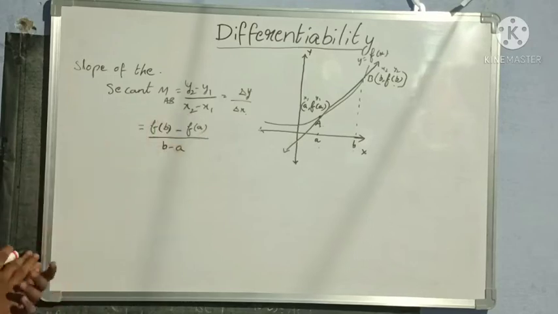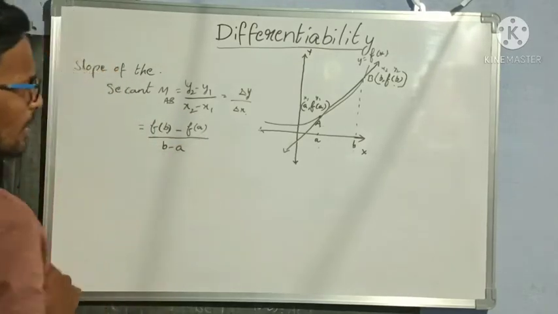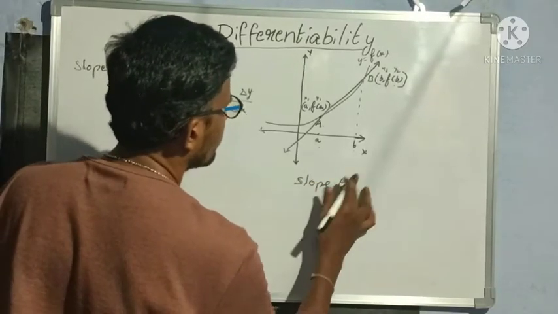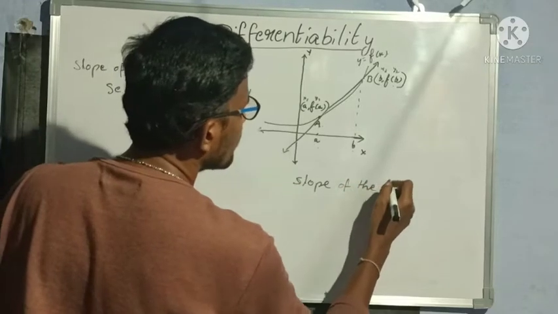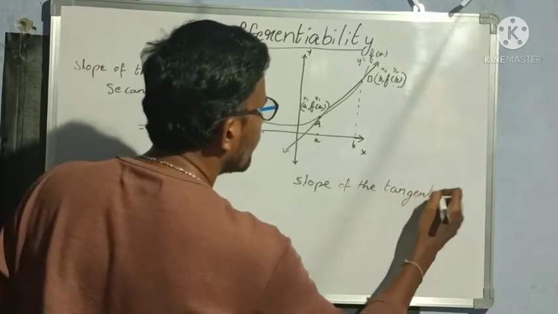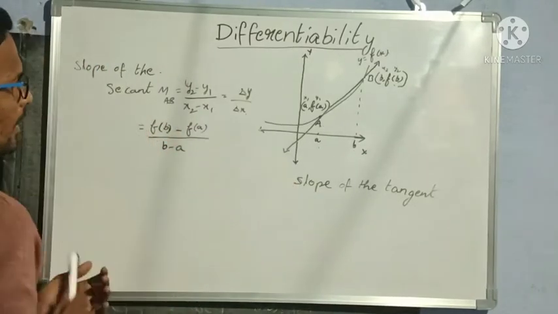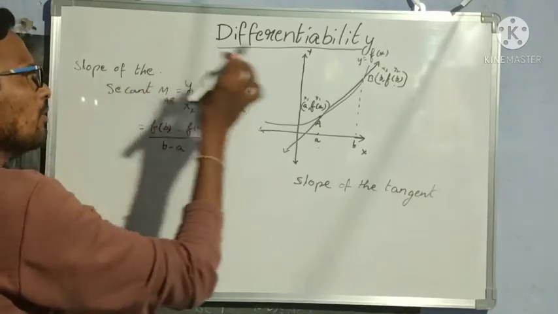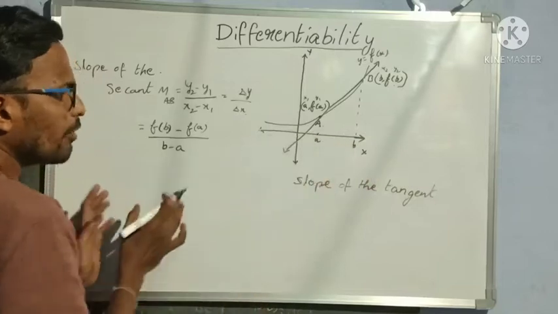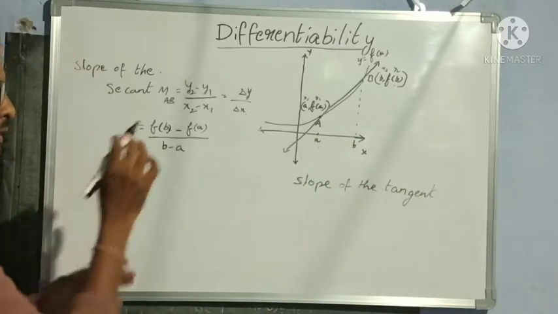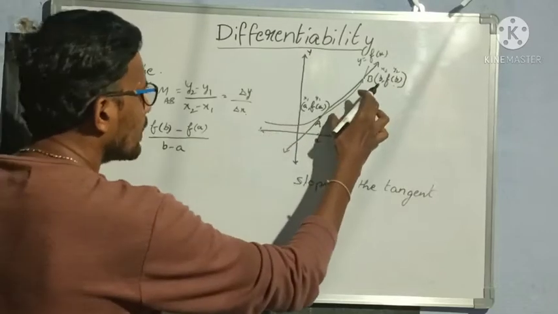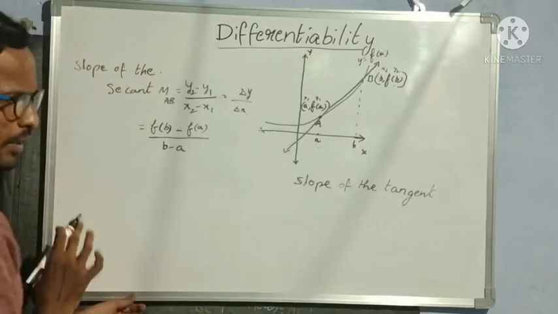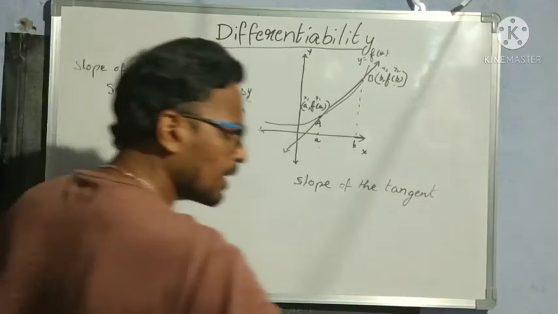Up to here, did everybody understand? Sir, I hope someone has a doubt now: we want the slope of the tangent but not the secant, so why are you taking the secant here? Right? I said that differentiation is the slope of the tangent. Am I correct? But I am using the secant here. Yes? Wait, I will explain that also. From this secant only, we convert this secant into a tangent and then find the slope. Understood? First I am converting the secant into a tangent by using some method, and then I will find the slope of the tangent. Okay? Now it is clear? So let us do that first.